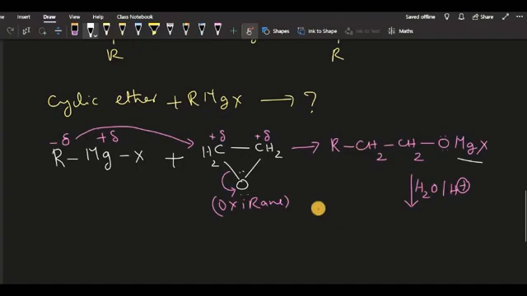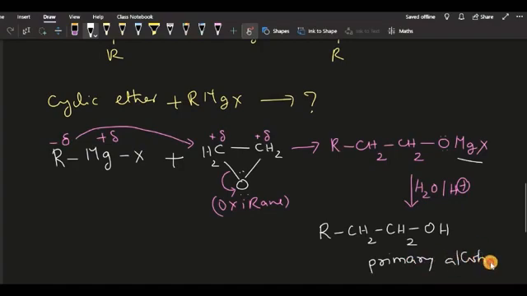OMgX will be converted into OH, making this a primary alcohol, R CH2 CH2 OH. This is called primary alcohol formation when the Grignard reagent is treated with cyclic ethers. Okay, so let us move on to the next case.